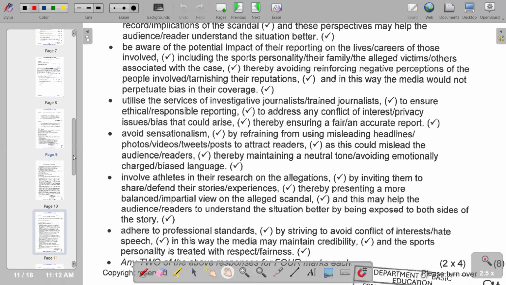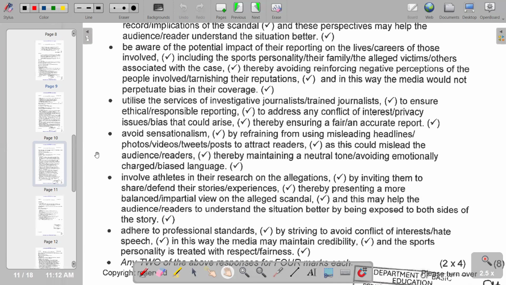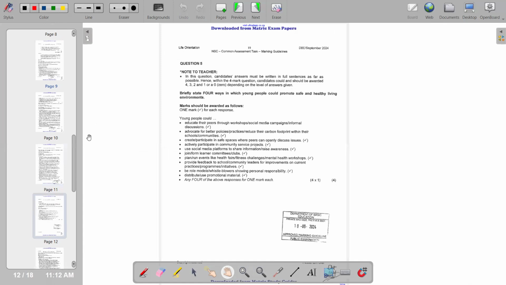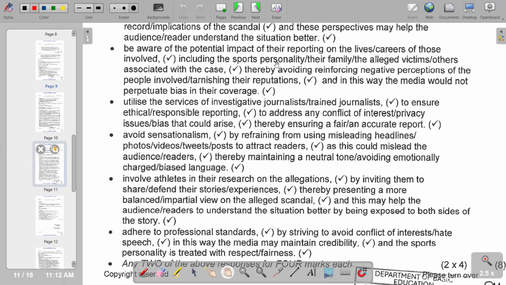So moving on, you'll see that this is the last part that we have according to our question 4. And of course, we move on to the next question that we have, which is our question 5.